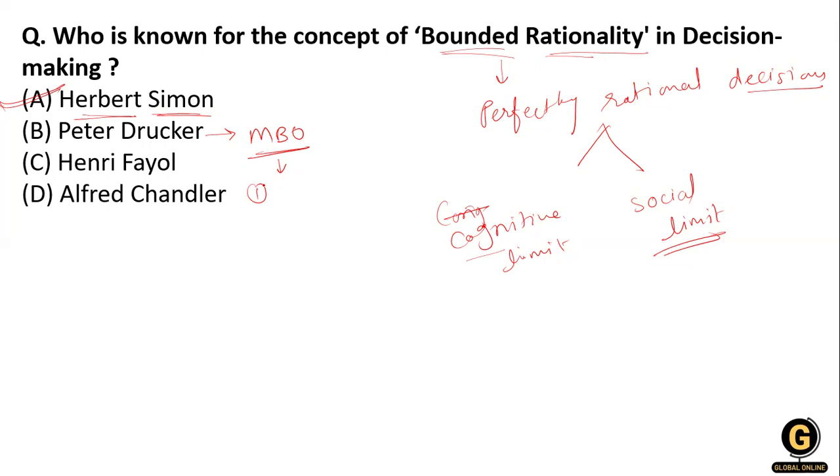Set a company objective. First, you need to set a company objective. The second thing is to cascade the objective to the employees. Then monitor, evaluate performance, and reward performance. So these are the steps involved in MBO, which is given by Peter Drucker. So the answer is that bounded rationality is related to option number 1, that is Herbert Simon.